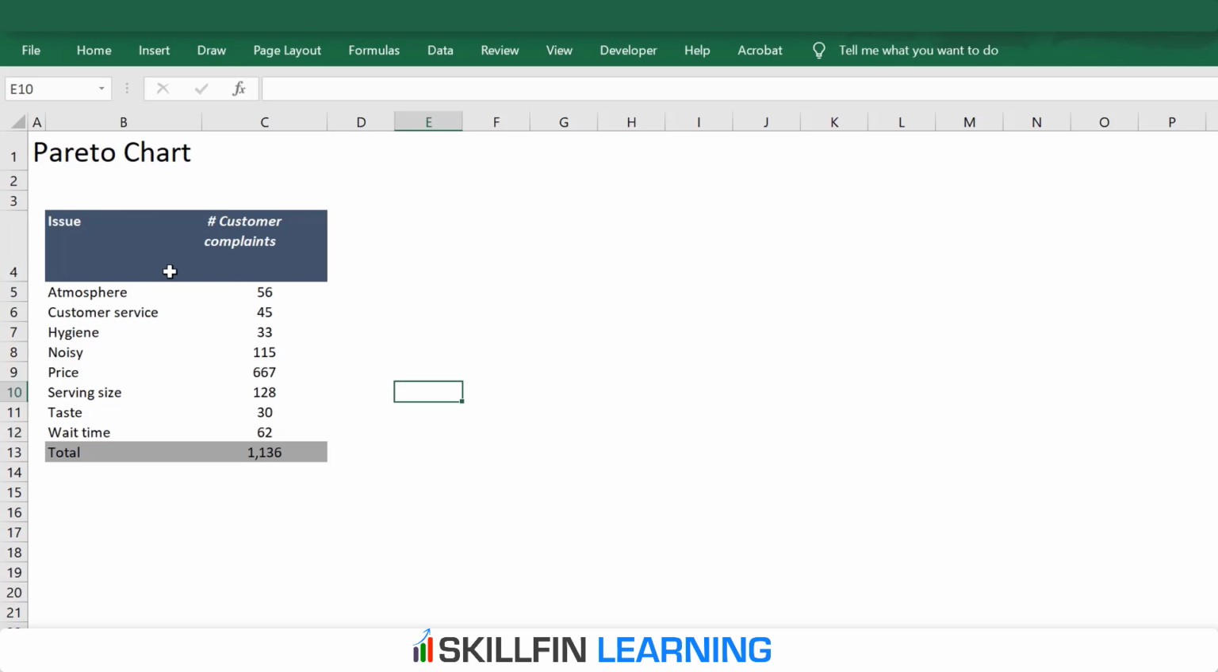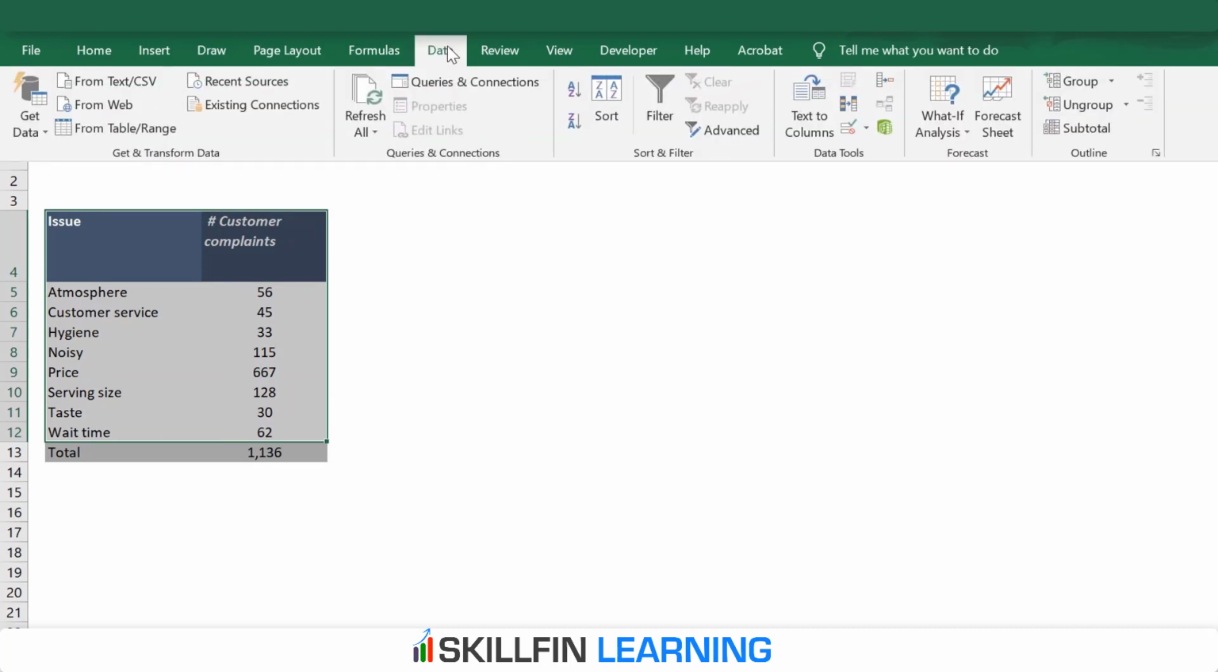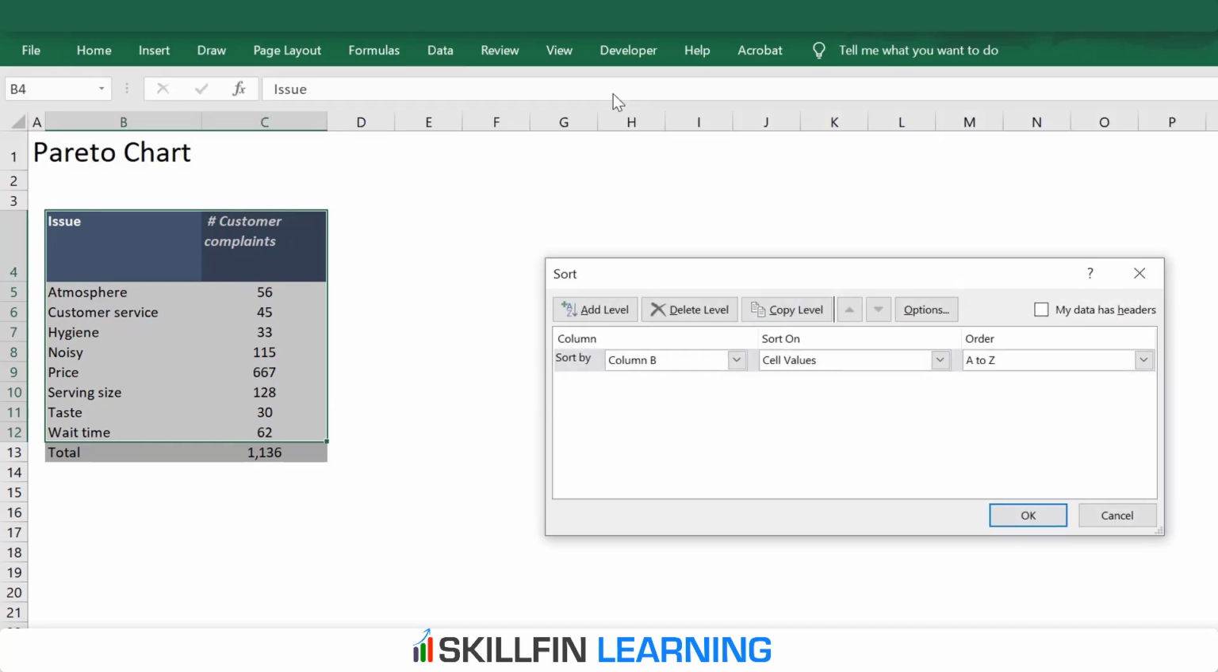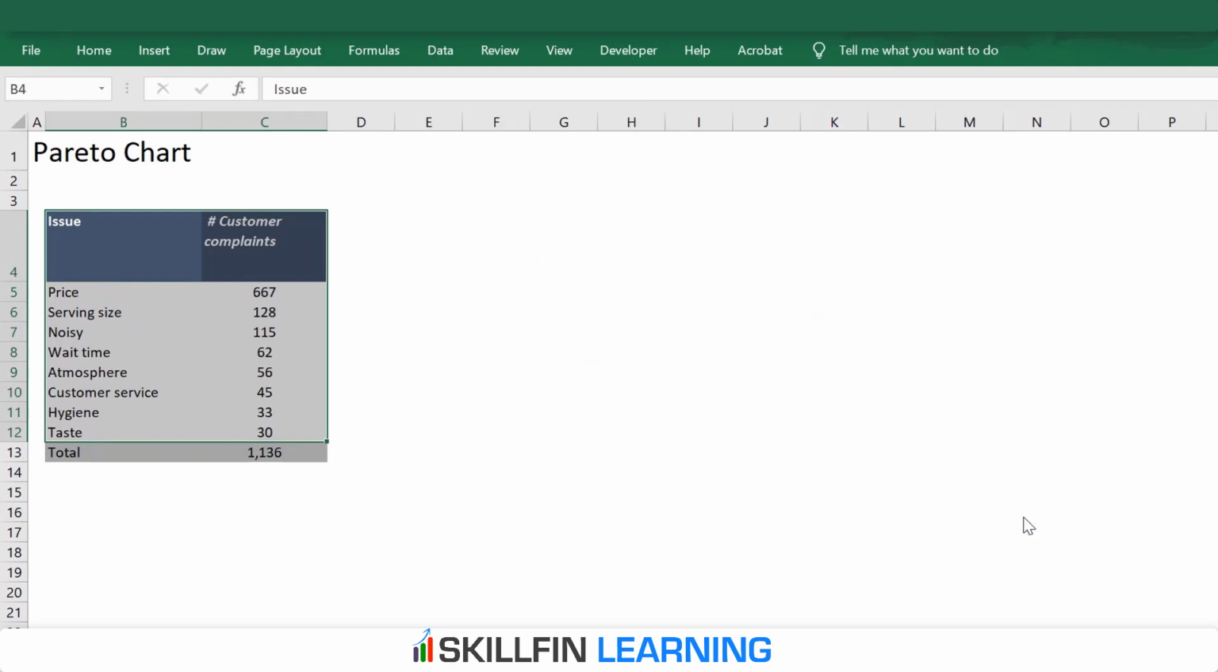Step 1 is to organize the data in descending order. So we will select this data and then go to the Data tab and click on Sort. In Sort, select column C and then largest to smallest. Okay, so the data is sorted in descending order. Now we have to